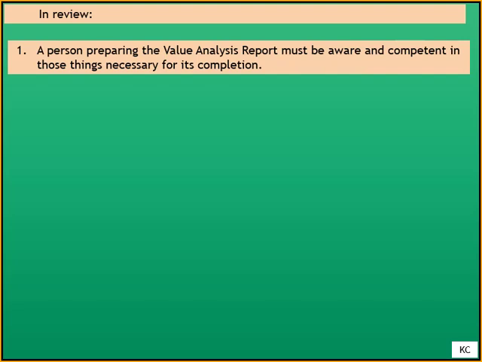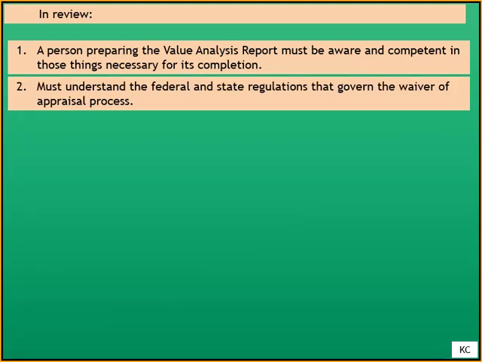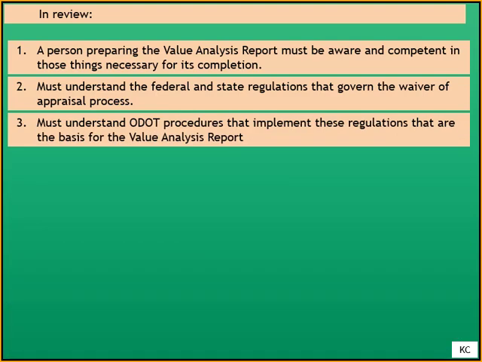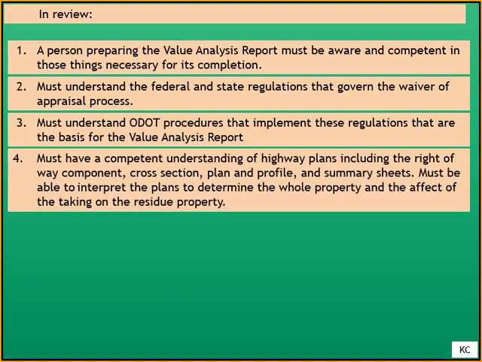So in review, the person preparing the value analysis report must be aware and competent in those things necessary for its completion. They must understand the federal and state regulations that govern the waiver of appraisal process. They must understand ODOT procedures that implement these regulations that are the basis for the value analysis report.